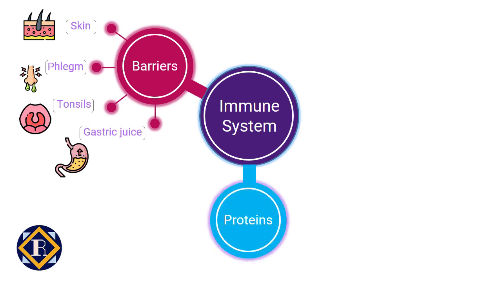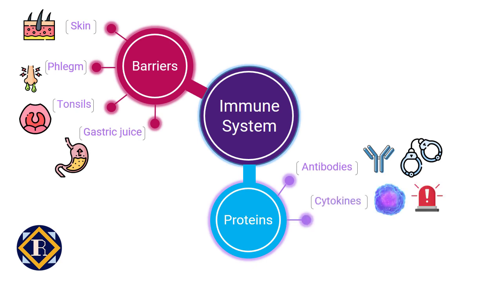Some proteins are the essential characters of the immune system. Antibodies, cytokines, and interferons are examples of these. Antibodies circulate in the blood, recognize the pathogen, and neutralize them. They are like handcuffs. When they attach themselves to pathogens, they stop them from causing infection, like handcuffs stop the criminal from moving. Cytokines are cell signaling molecules that aid cell-to-cell communication in immune response and stimulate the movement of cells towards sites of infection. They act as an alarm system.